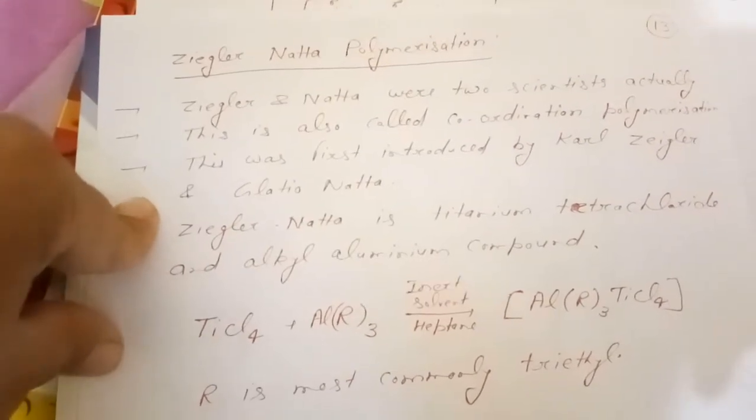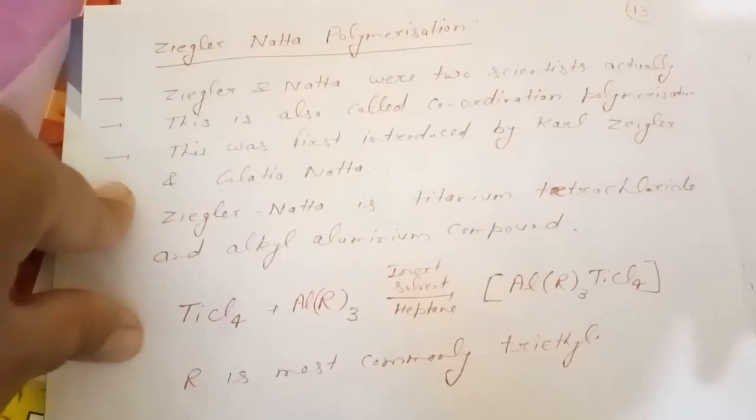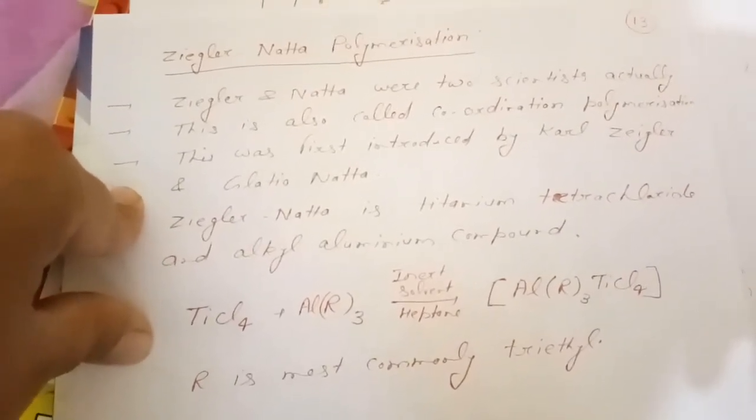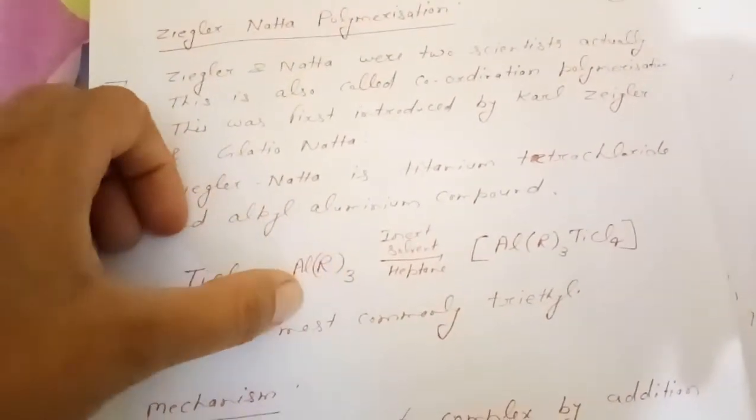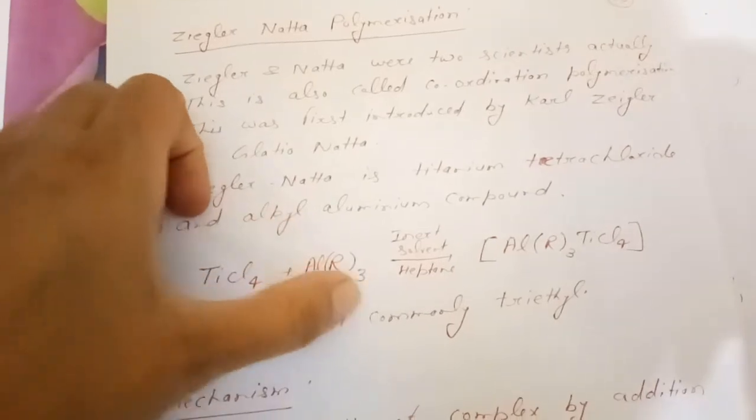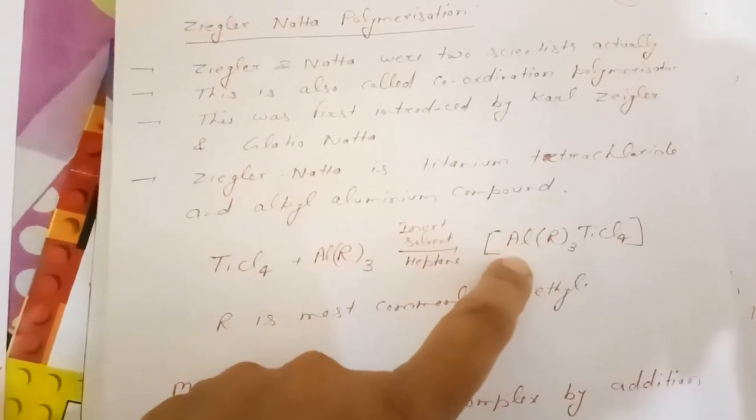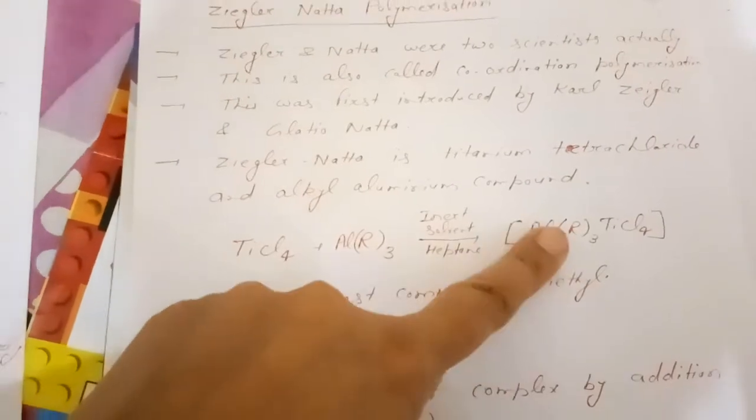This was first introduced by Karl Ziegler and Giulio Natta. Ziegler-Natta catalyst is titanium tetrachloride and an alkyl aluminium compound. So titanium tetrachloride and alkyl aluminium, as aluminium shows 3 valency, so R will be thrice, in an inert solvent like heptane. So this will be the complex form. This is called the Ziegler-Natta catalyst. R is most commonly triethyl. Mainly what we take here is triethyl.